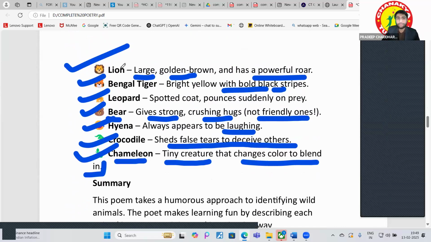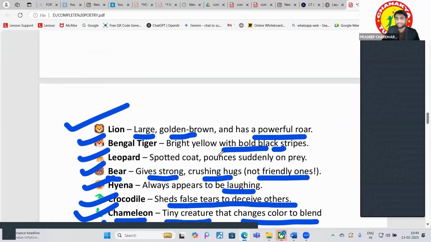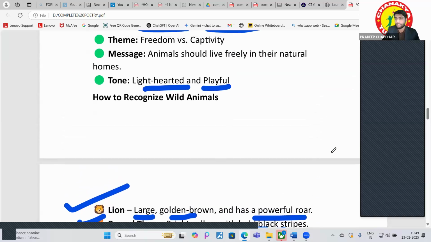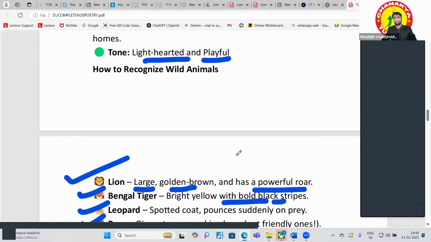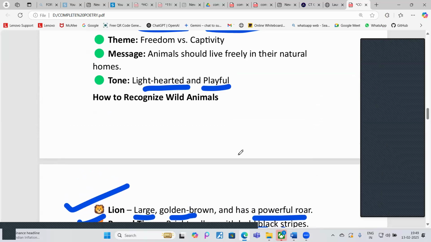Okay. Who will tell me how a leopard looks? How can we identify the leopard? Yeah, I'll ask Abhinav. Yes, Abhinav, repeat the question again. How can we identify the leopard in the wildlife?